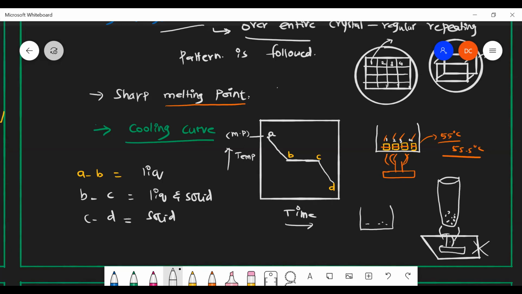Say for example, I take a glass with some ice cubes and some water inside it. Once you put an ice cube in water, does it suddenly melt into water?